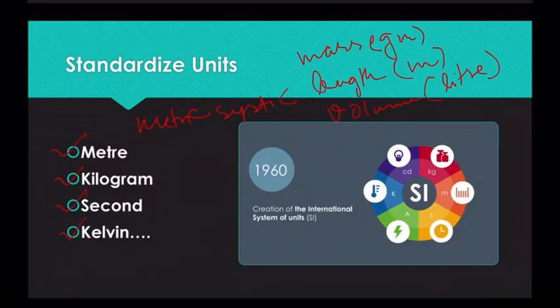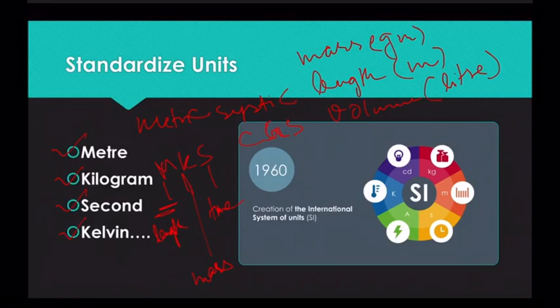And then another system was the MKS system and the CGS system. MKS is meter, kilogram, seconds. They used meter for length, kilogram for mass, seconds for time.